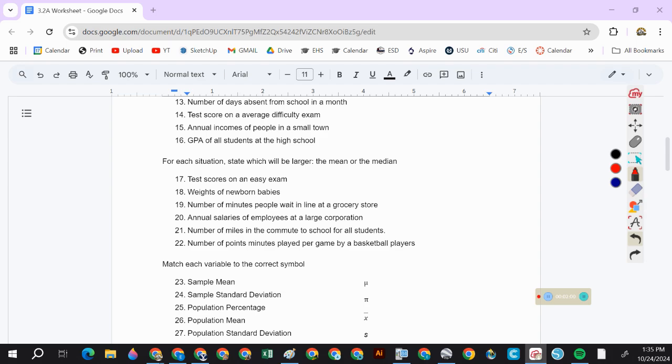So, when a graph is normal, if we have a nice normal curve, how does the median compare to the mean in a normal curve? The median and the mean are roughly the same. They're in the same spot. Okay?